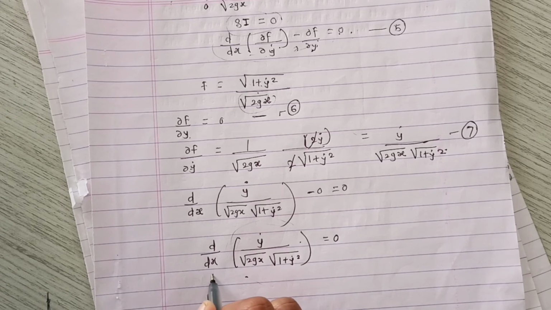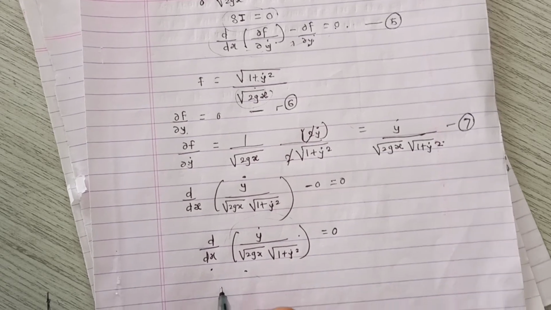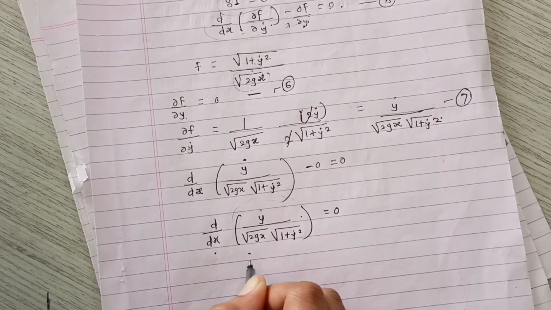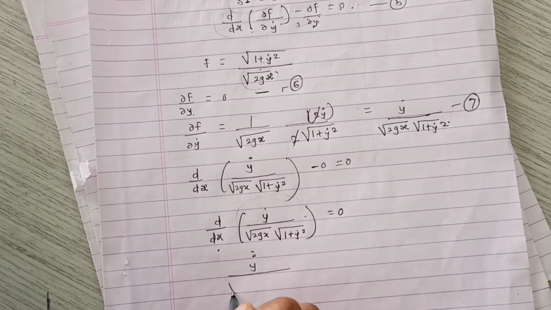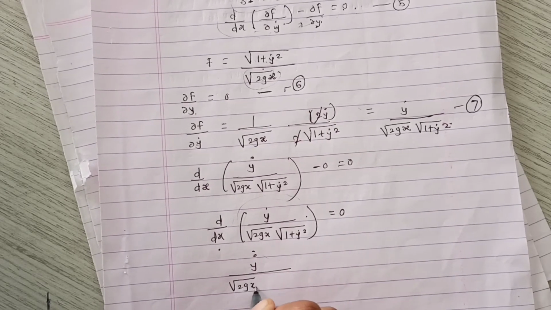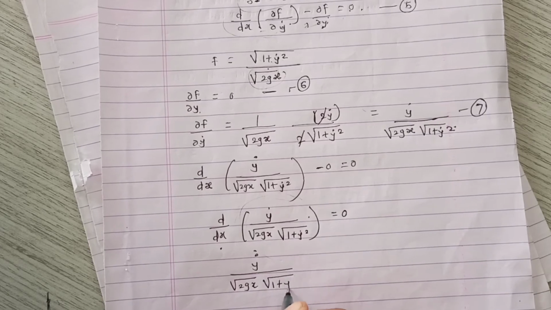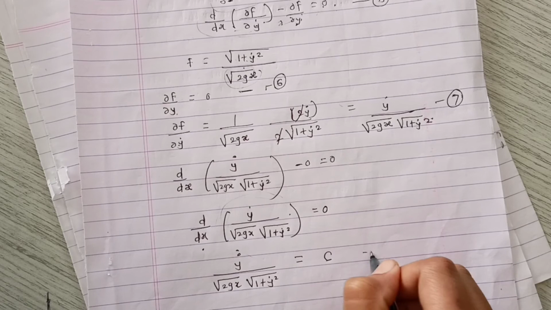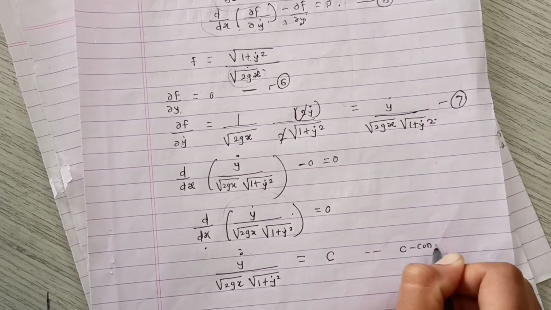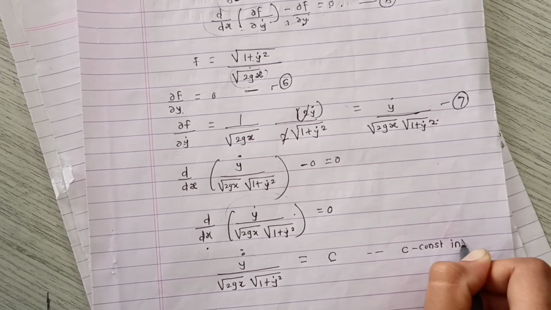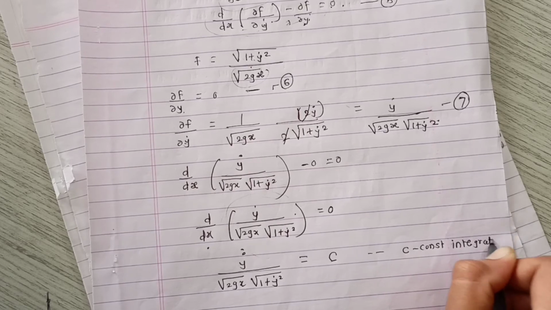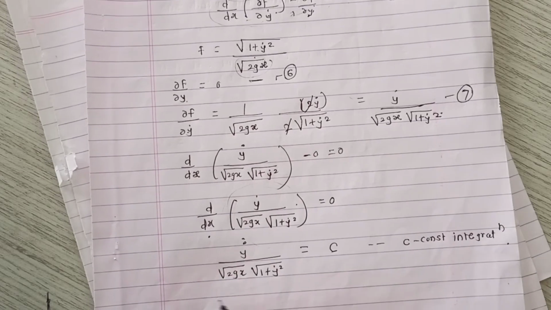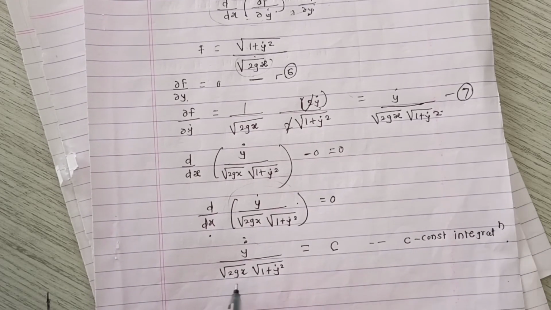We take integration on both sides, then we get y dot divided by square root of twice gx into square root of 1 plus y dot square is equal to some constant c, where c is a constant of integration.